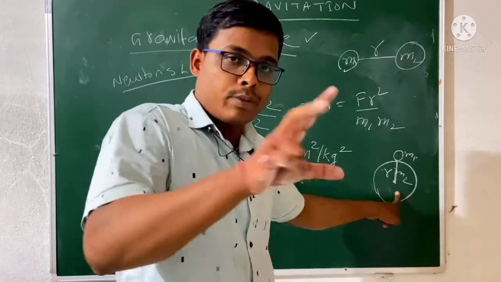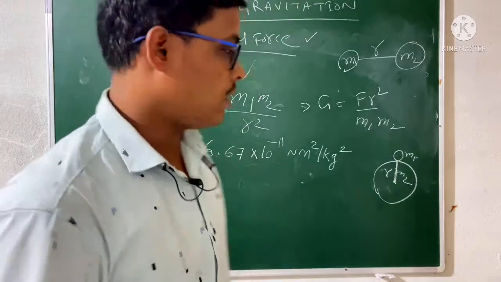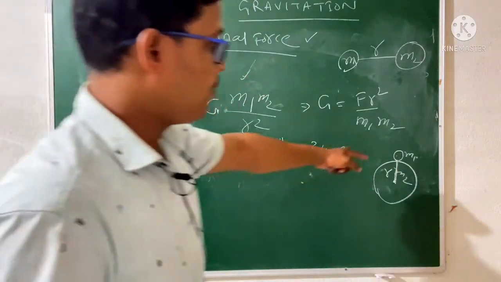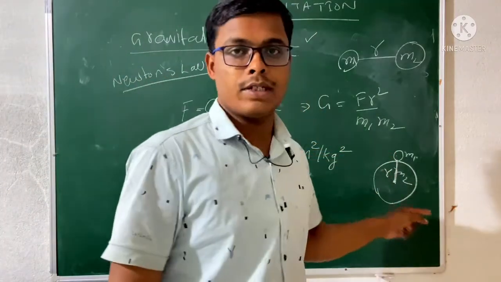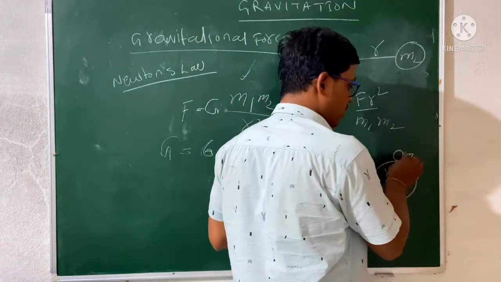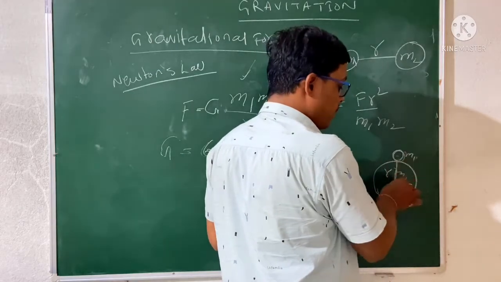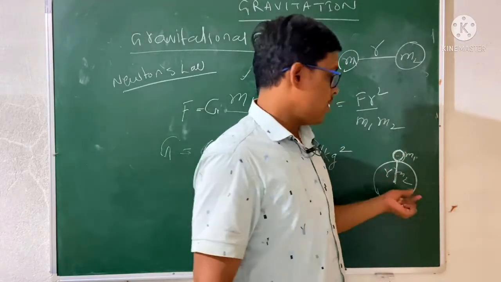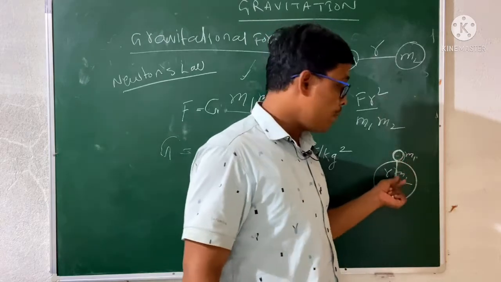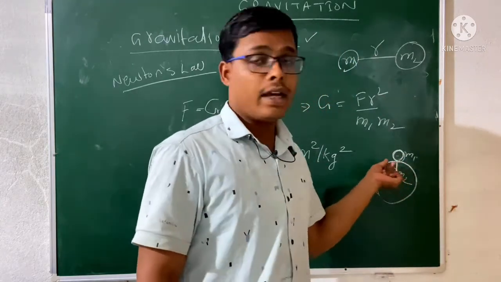For a spherical object, the mass is concentrated at the center. Okay, so the distance between them is r. Remember, this is the position of the object, and this is a small object in comparison to the Earth's mass. If you compare it to the Earth's mass, then this is very low.